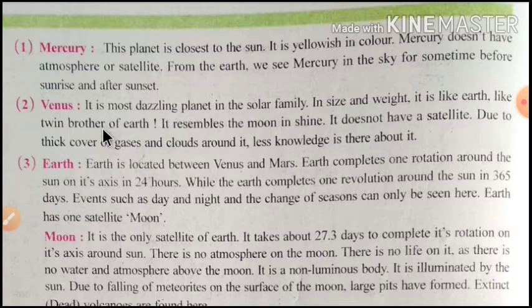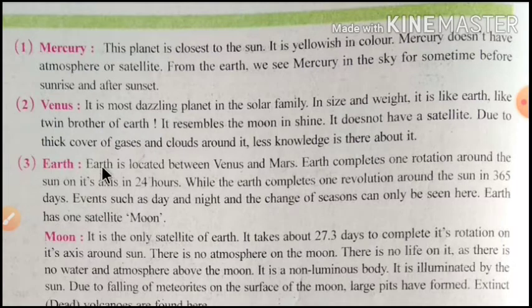Why is it the twin brother of the earth? Because Venus has volume and weight almost the same as the earth. So that's why it's called the twin brother of the earth. And Venus does not have any satellite.